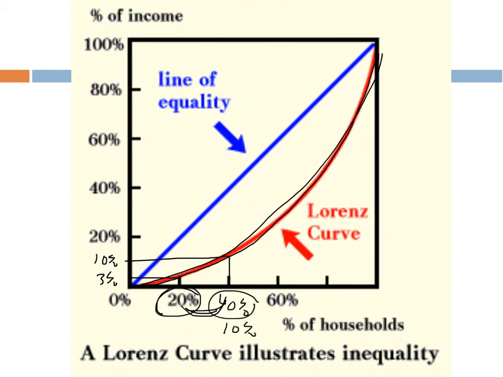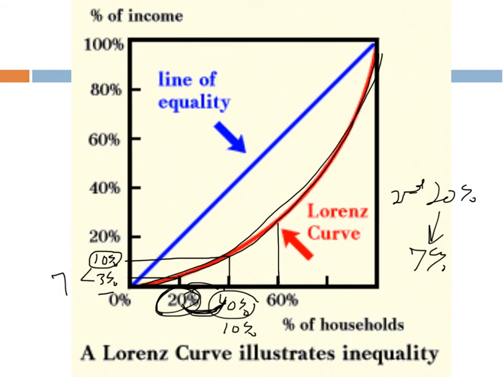My question is, how much do the second 20% of households have themselves? They themselves have 7%. The bottom 20% have 3%, and the next 20% added to it have a total of 10%. So the second 20% have the difference between those two, which is 7%. And we would keep going to see each group's total income. 60% of households have, let's call that, 23% total.